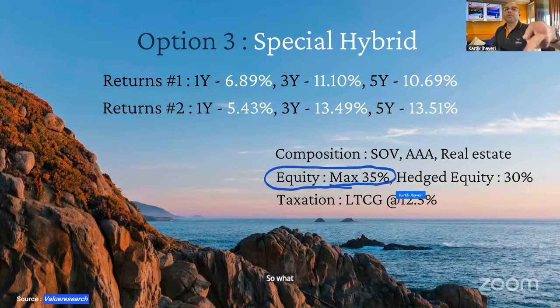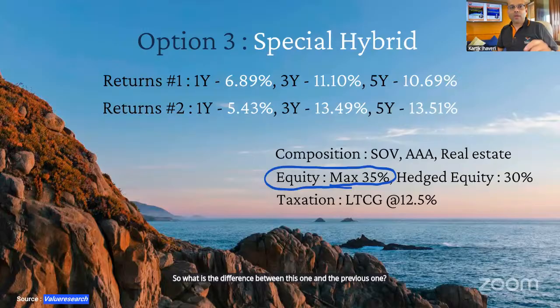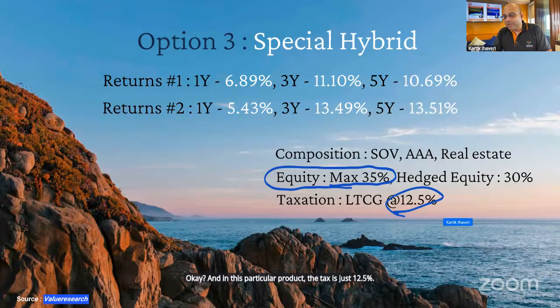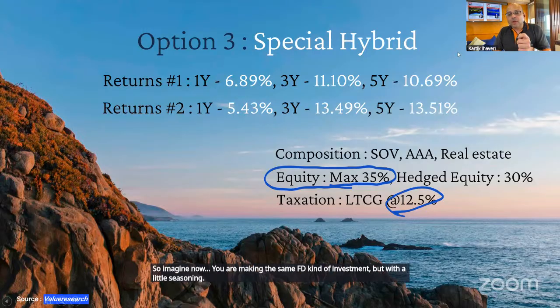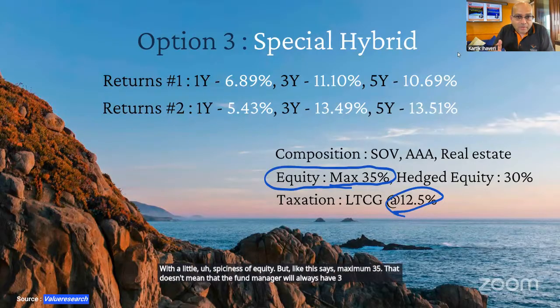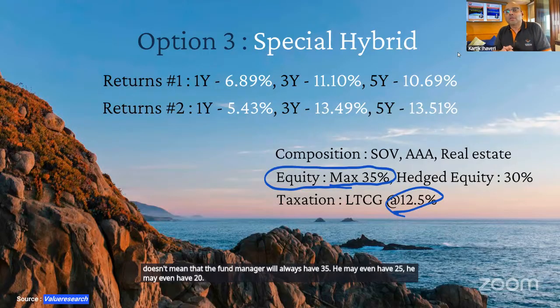So what's the difference between this one and the previous one? In the previous one, in the conservative hybrid, your tax was 30%. Okay. And in this particular product, the tax is just 12.5%. So imagine now you are making the same FD kind of investment, but with a little seasoning, with a little spiciness of equity. But like this says, maximum 35. That doesn't mean that the fund manager will always have 35. He may even have 25. He may even have 20, depending on the situation.